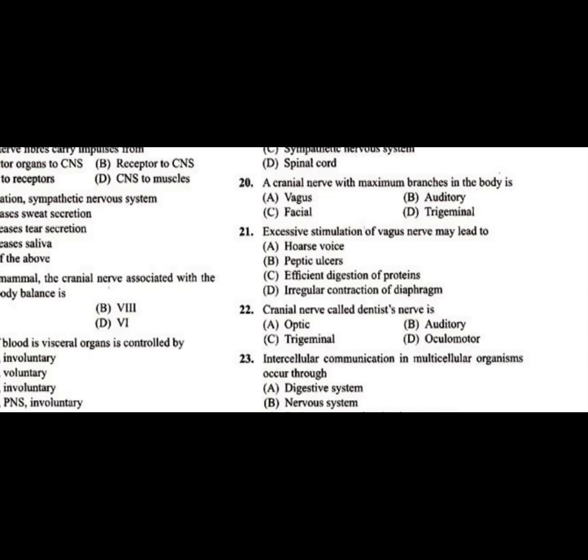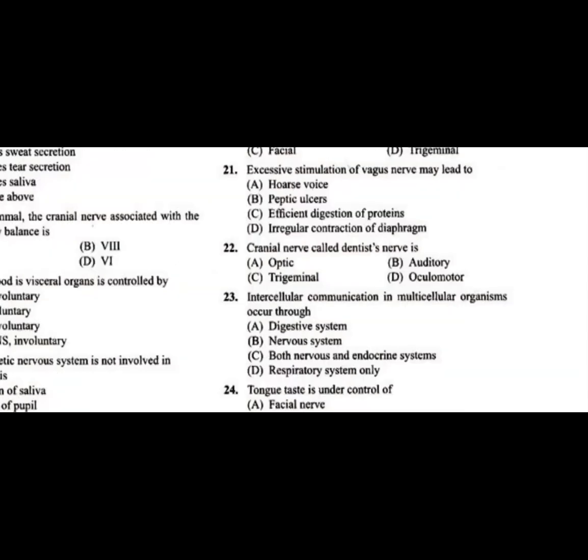Question number 22, which cranial nerve is called the dentist nerve? Most of the mouth parts, the ophthalmic part as well as the maxillary nerve and the mandibular nerve, are branched out from the trigeminal. So the cranial nerve called the dentist nerve is the trigeminal nerve, the fifth cranial nerve.